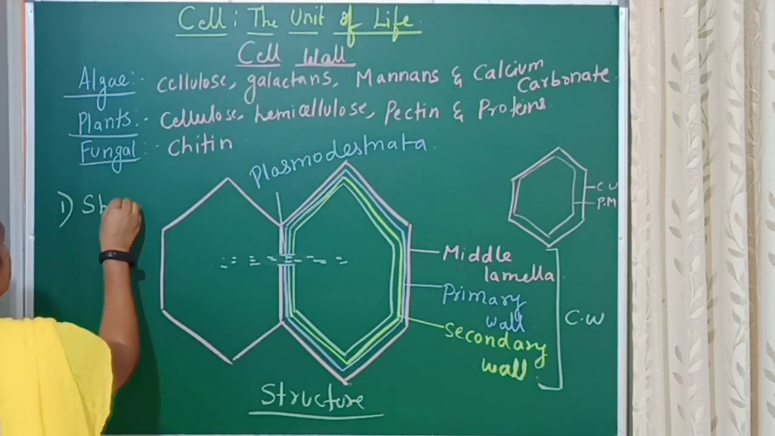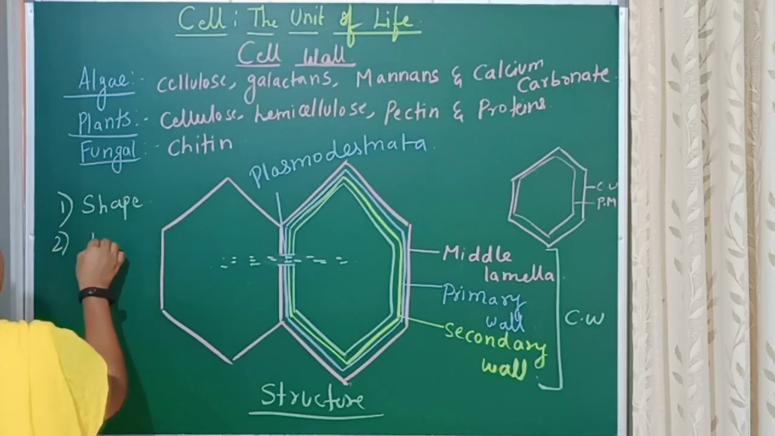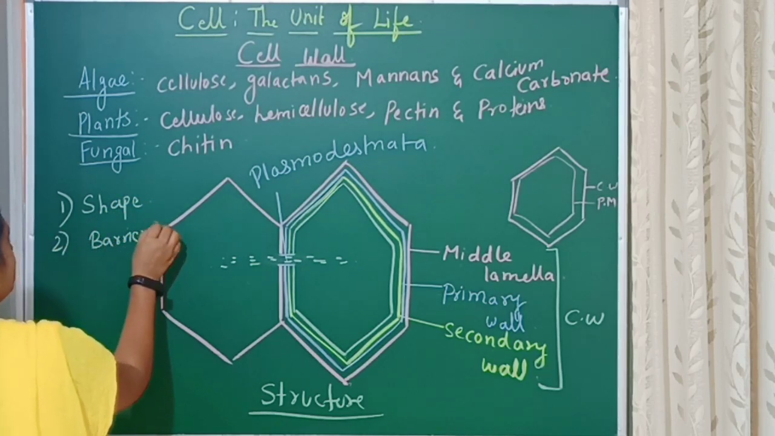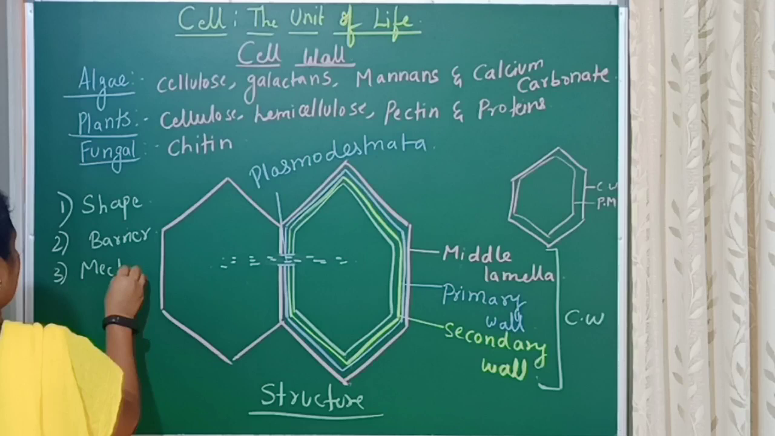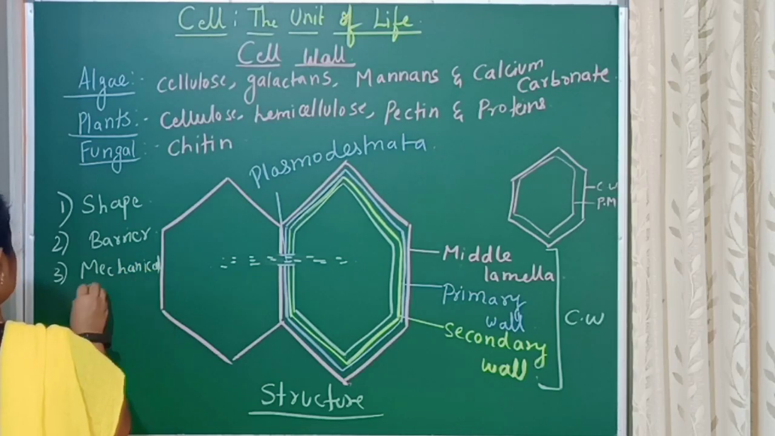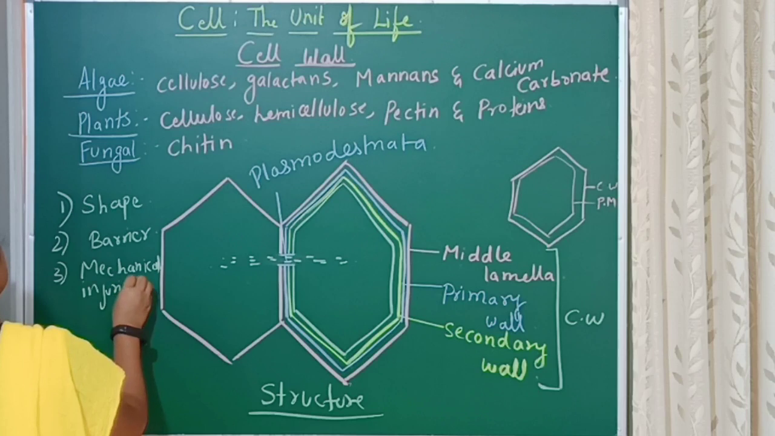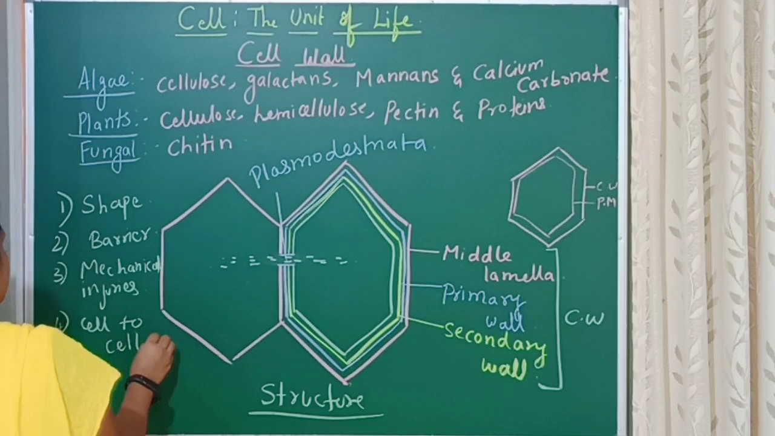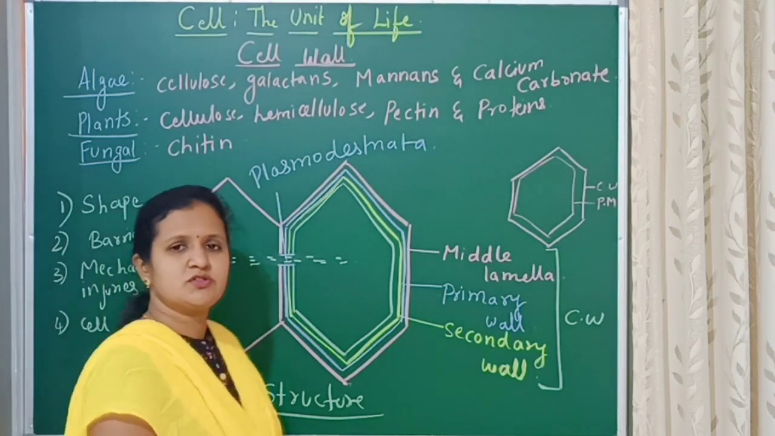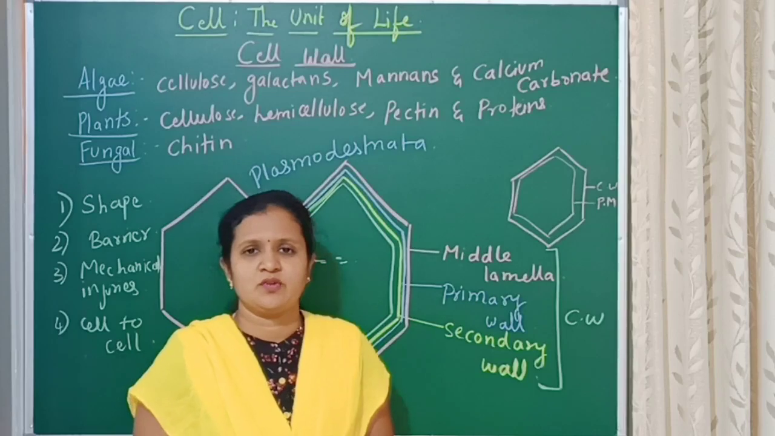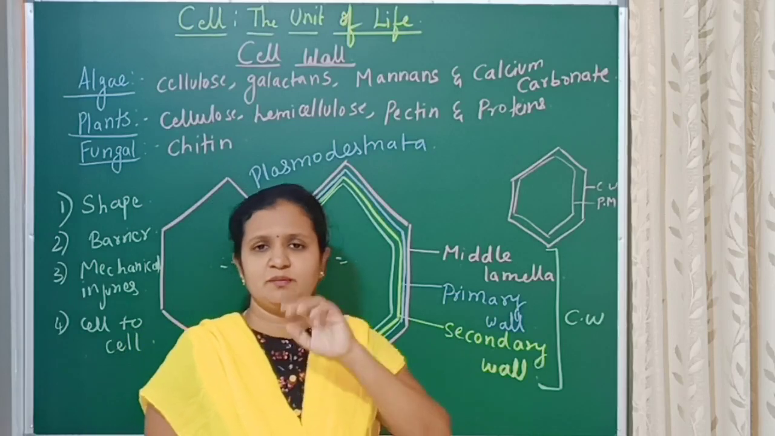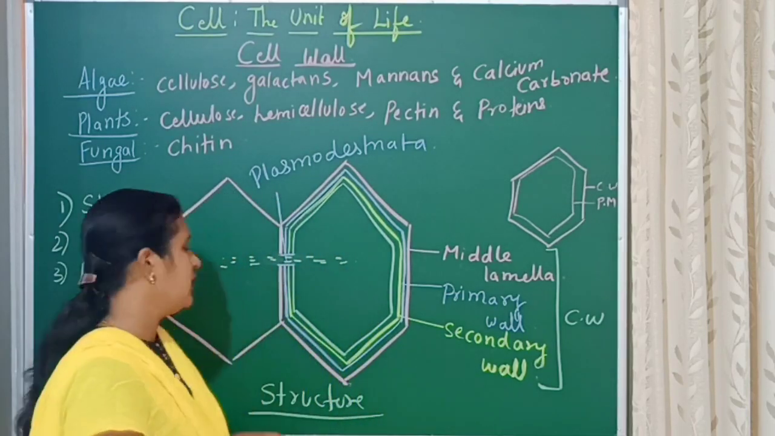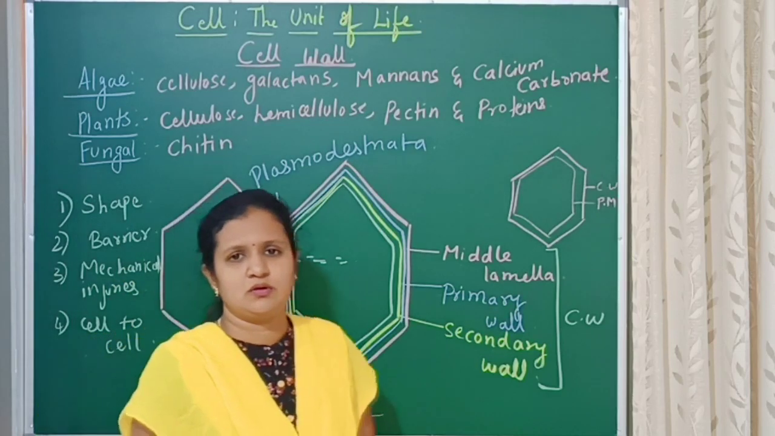So in this way, the cell wall has different functions: it gives shape to the cell, acts as a barrier in preventing unwanted molecules from entering the cell, prevents the cell from mechanical injuries and infection, and helps in cell to cell connection. Materials will pass from one cell to another cell, which is called cell to cell connection. So this is the structure of the cell wall, present in algae, fungi and plants. In animal cells the cell wall is absent, and this is the function of the cell wall.